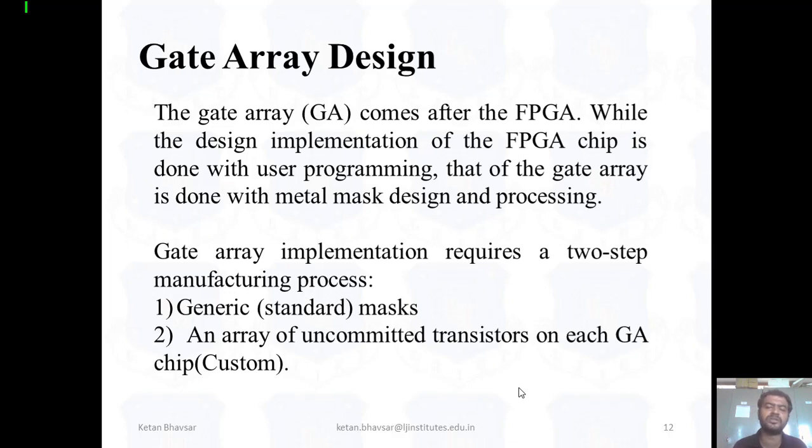According to the user programming, you can work on any specific task at a time with the help of the FPGA chip. That of the gate array is done with metal mask design and processing. Gate array implementation requires two steps of manufacturing. First, a standard mask, and second, a customization chip with the help of uncommitted transistors.